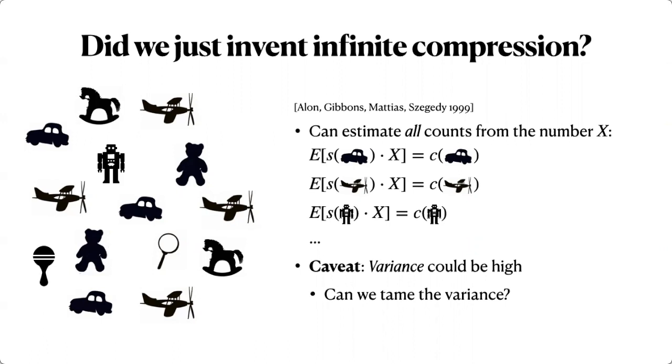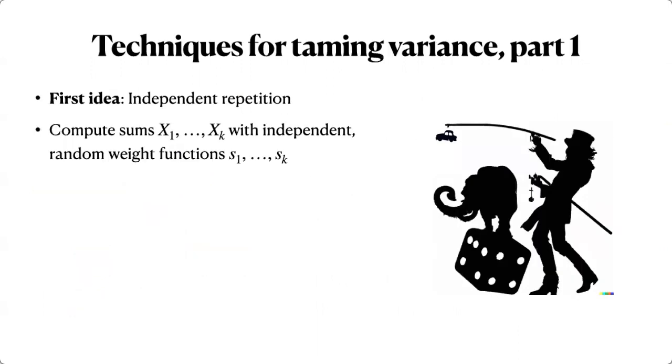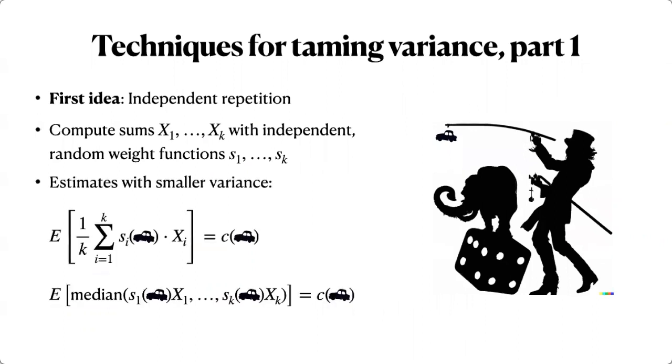So somehow, if we want to make use of this, we have to tame the variance. So let me tell you about a couple of techniques for taming variance. Okay, so the first idea is to repeat, right? So if you're unsure about something, you do several trials, independently, and then you look at them all. Maybe you compute the average, maybe you compute the median, and it's easy to see that both of these things are going to give you something that still has the right expectation, but the variance is going to be much smaller, right? So it's going to decrease by a factor of around k.